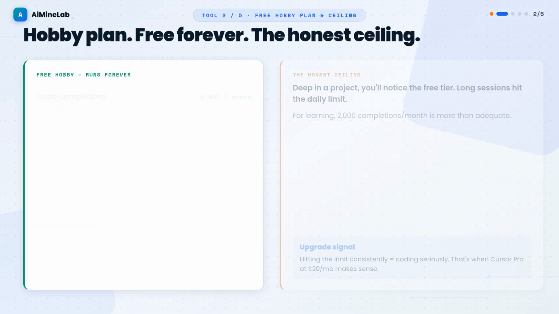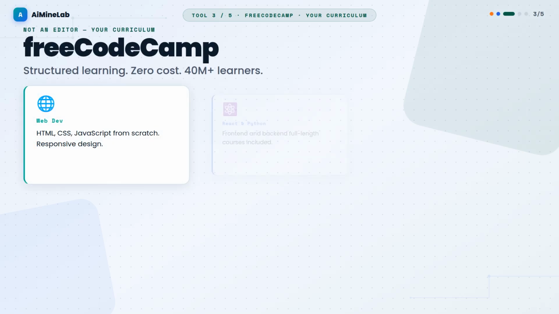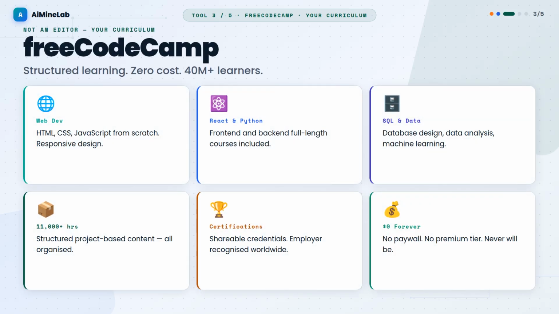The free hobby plan runs forever. 2,000 code completions per month, 50 premium AI requests. The honest truth, on days when you are deep in a project, you will reach the ceiling. The free tier becomes noticeable during long sessions. For learning, that allowance is more than adequate. When you start hitting it consistently, that signals you are coding seriously enough to justify the Pro upgrade at $20 a month.